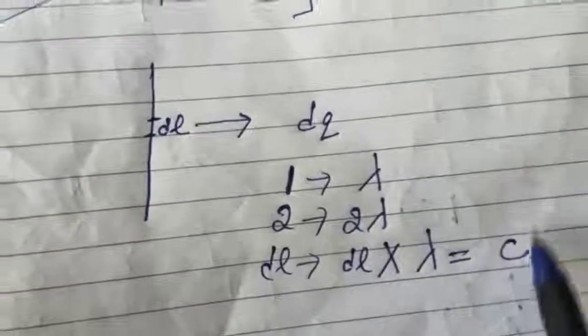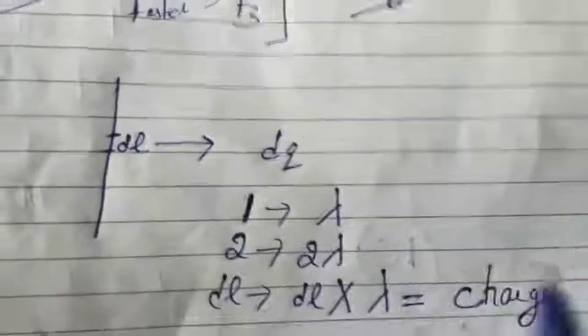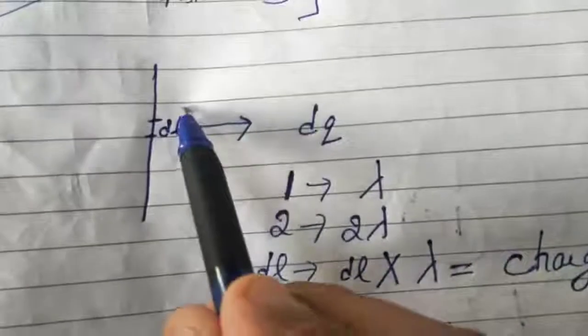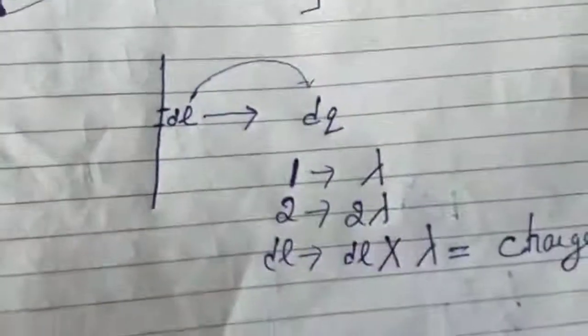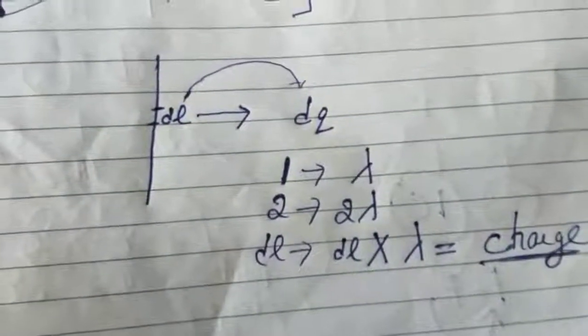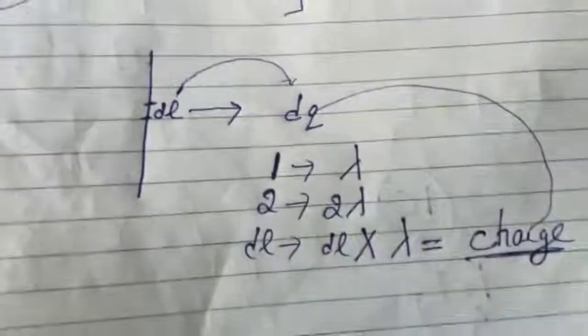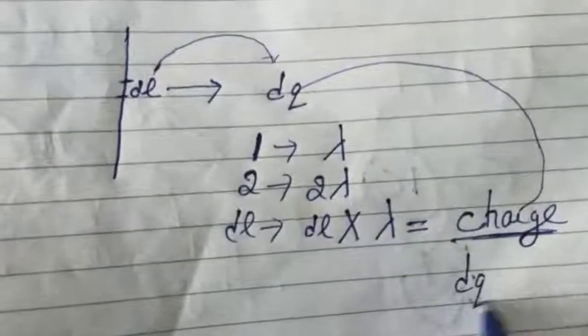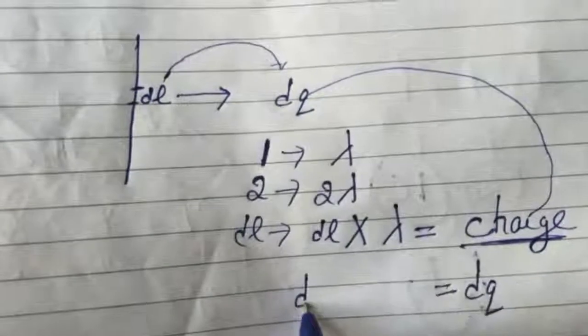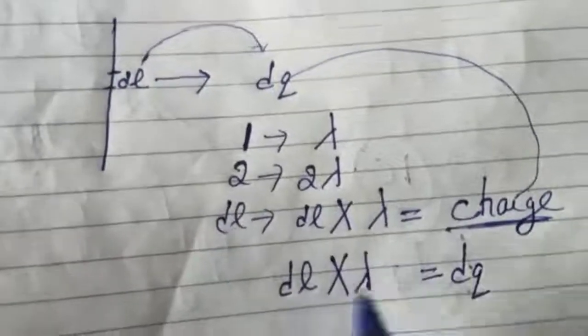We assume the value of the charge as dq. So dq is equal to dl into lambda.